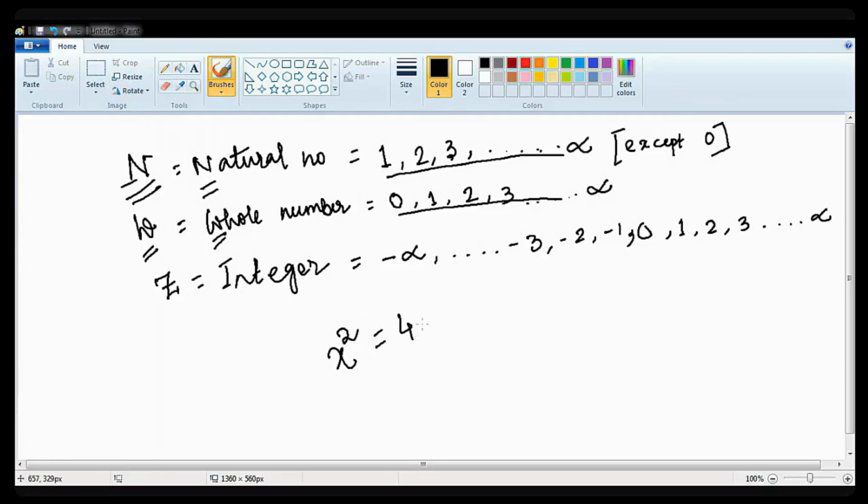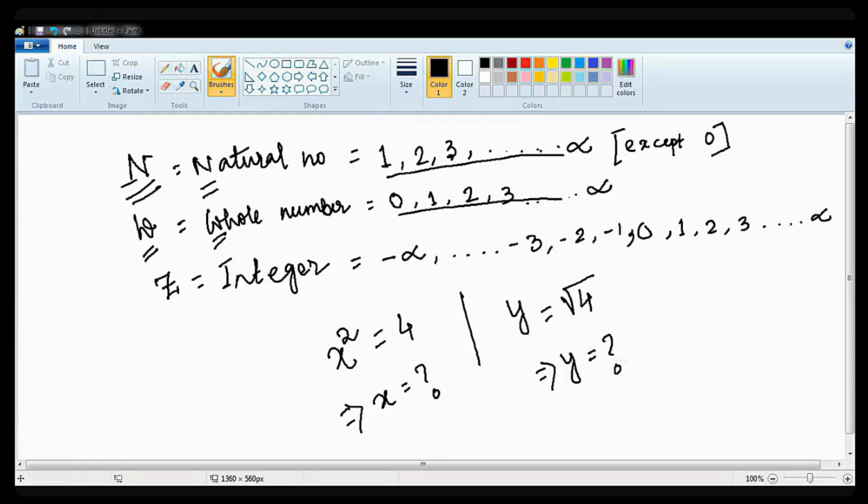So whenever we have to tell integers, suppose a simple thing, try to understand: x square equals 4. Many students give a wrong answer. I am asking you two things. One is y equals root over 4, and another is x square equals 4. What is the value of x? And here what is the value of y?